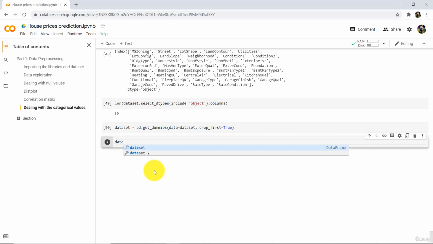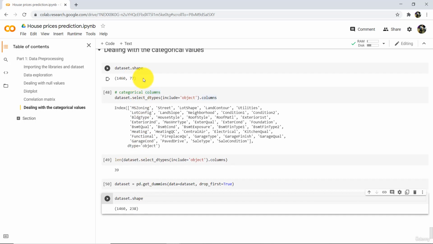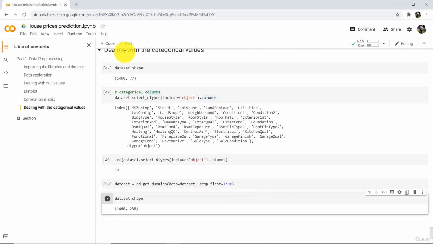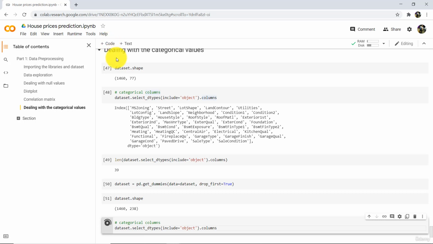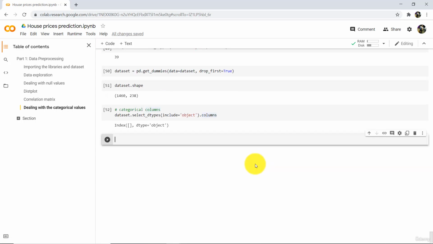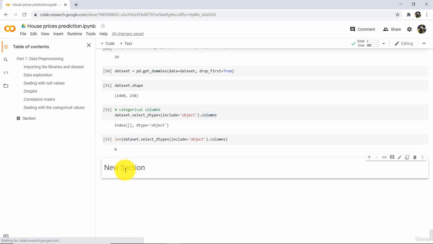Check the shape of dataset. dataset.shape. 238 columns. Previously it was 77 columns. Now check the categorical columns again. So there are no categorical columns because we have encoded all the categorical columns. Check the length of categorical columns. 0. That means we have successfully encoded all the categorical columns. So this is all about dealing with categorical values.